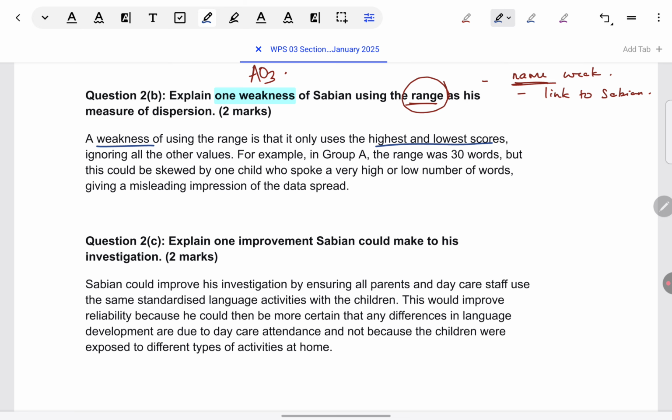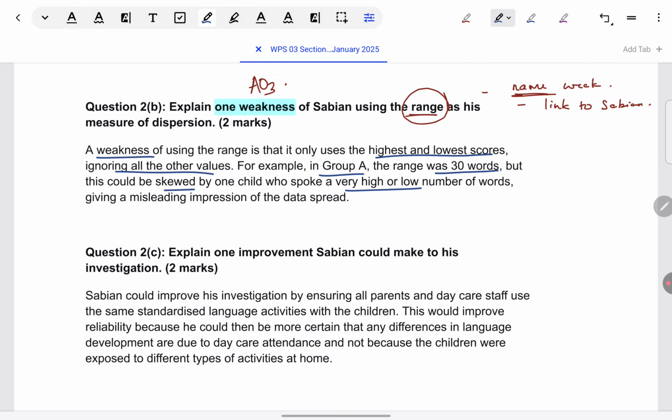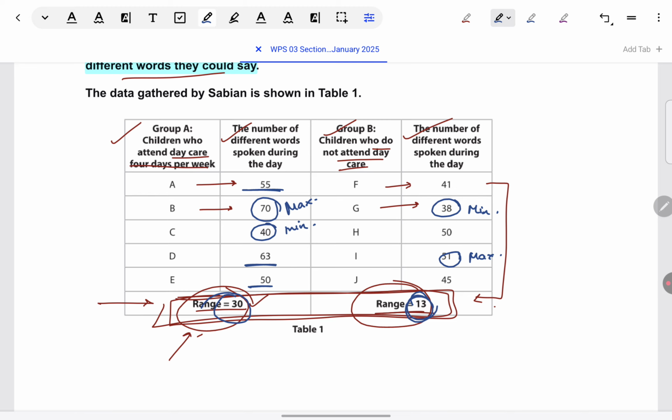First, a general weakness of the range is named and identified: range ignores all other values besides the highest and lowest. So, for example, in group A, the range is 30 words. But this could be skewed by one child who spoke a very high or low number of words. In this case, like we saw, indeed that is the case. That's why we have been able to decipher the trend.